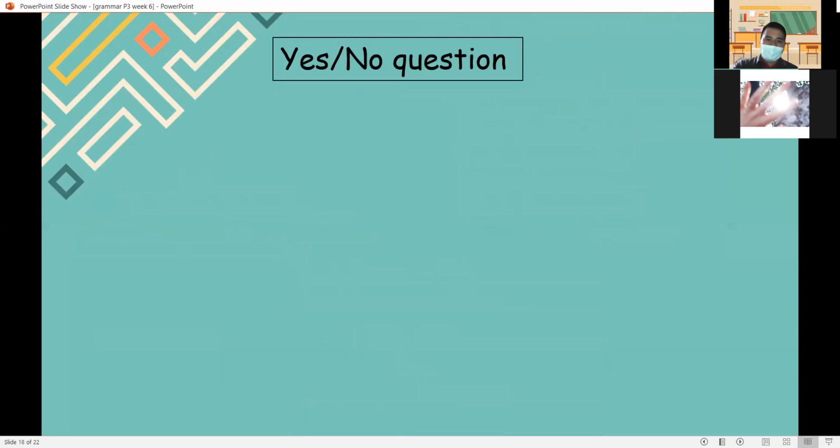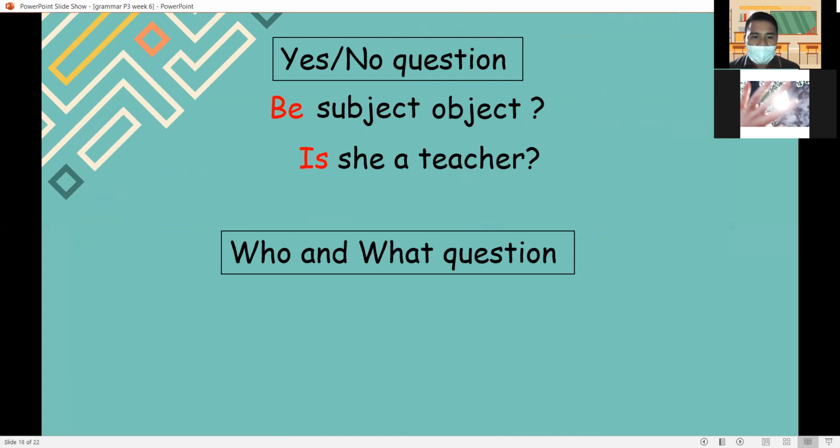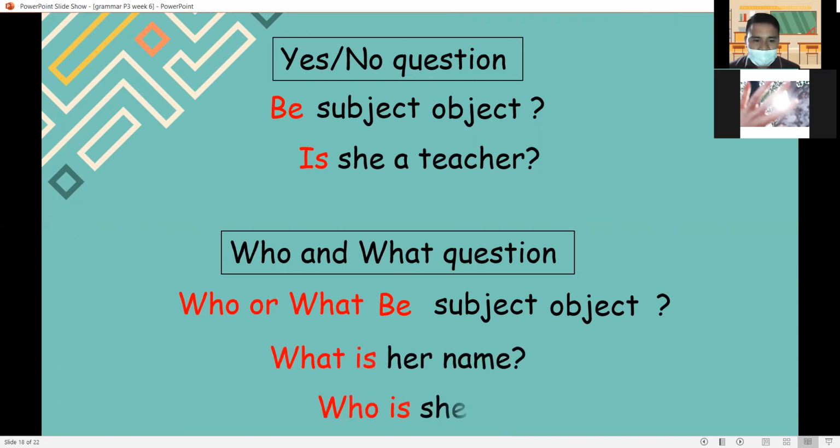Now let's review the yes/no questions. To make a yes/no question, first we write the be verb plus subject plus object plus question mark. And for who and what questions, who or what plus be verb plus subject plus object plus question mark. This is the example.